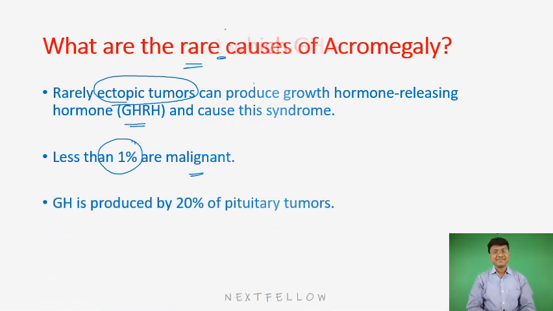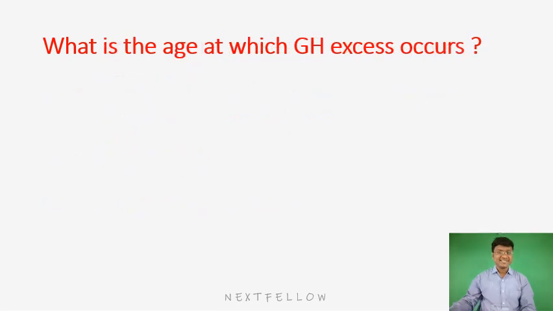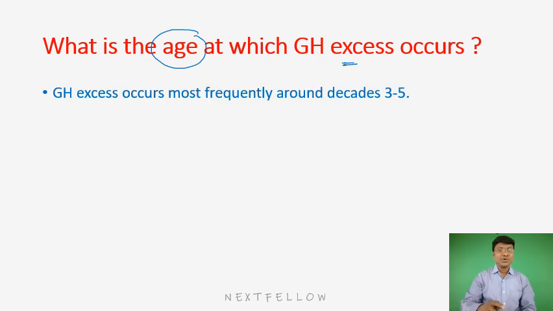Followed by that, what is the age at which the growth hormone excess occurs in acromegaly?